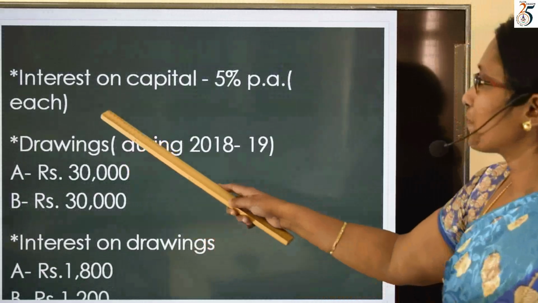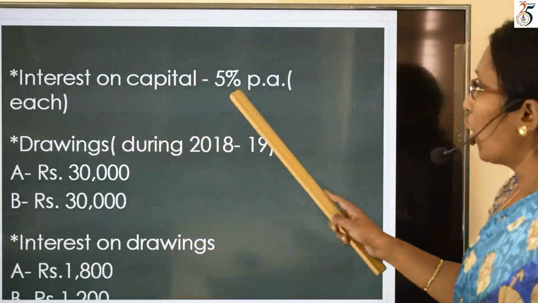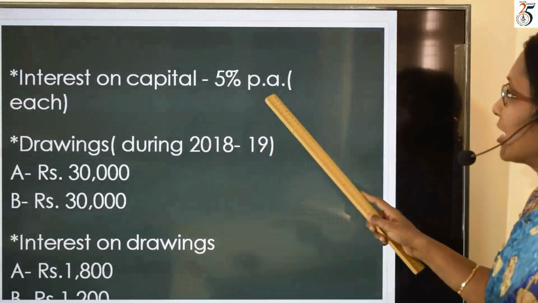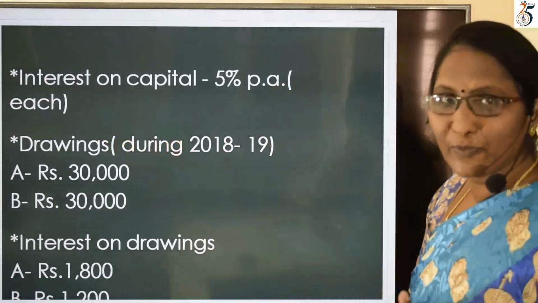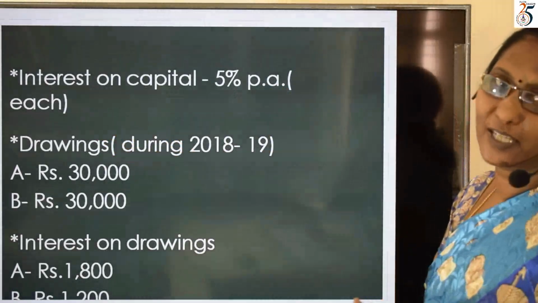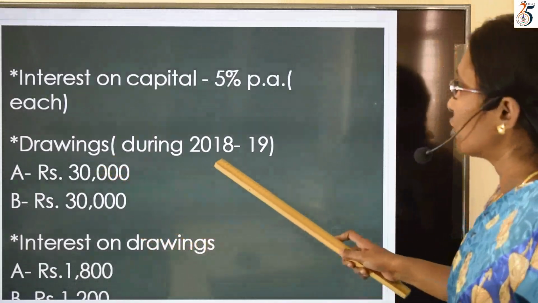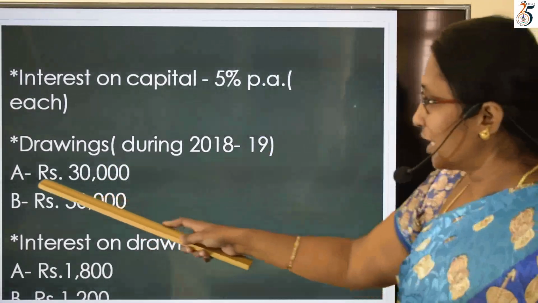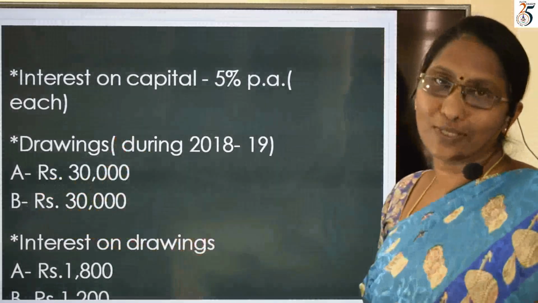So the first item given here is interest on capital. How much percentage? 5% per annum for each partner. So for partner A, we have to calculate 5% interest. For partner B, we have to calculate 5% interest. Drawings during the year 2018 to 19 for A, how much? 30,000. For B, 30,000.